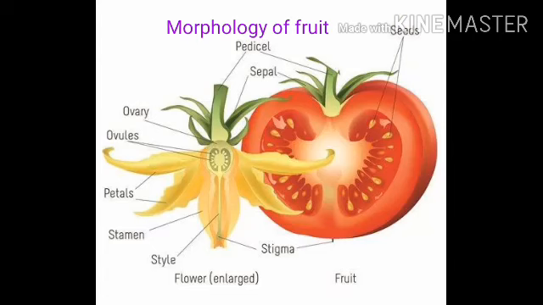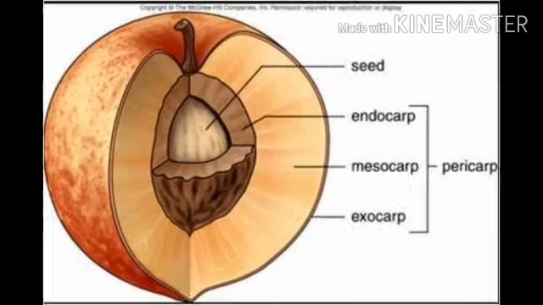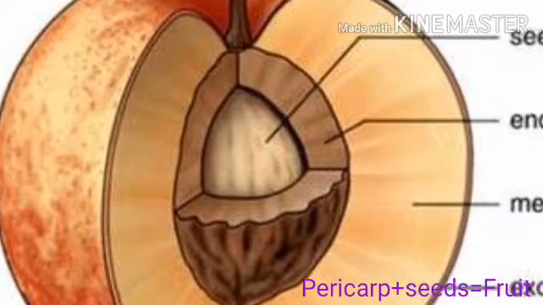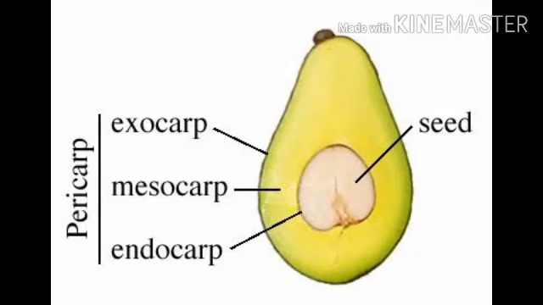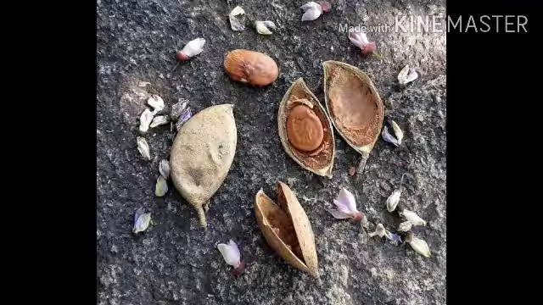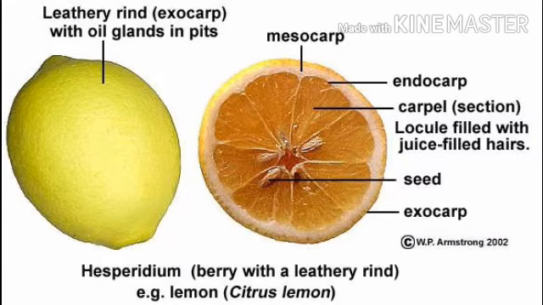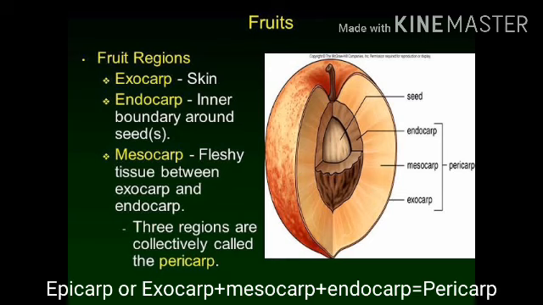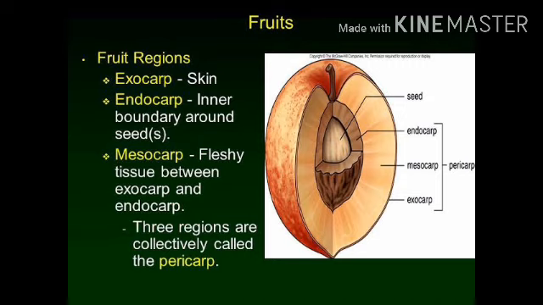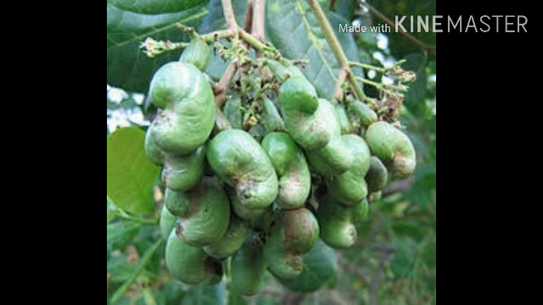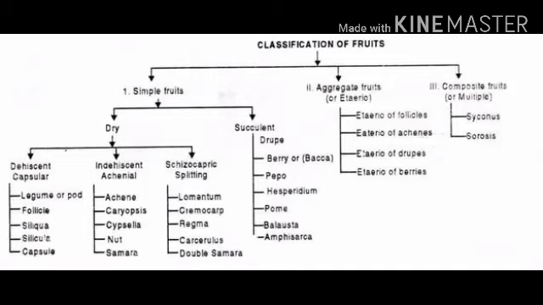We are familiar with the morphology of fruits. A fruit consists of pericarp and seeds. Seeds are fertilized and ripened ovules. The pericarp develops from the ovary wall and may be dry or fleshy. When fleshy, the pericarp is differentiated into outer epicarp, middle mesocarp, and inner endocarp. On the basis of the above mentioned features, fruits are usually classified into three main groups. They are simple, aggregate, and composite or multiple fruits.